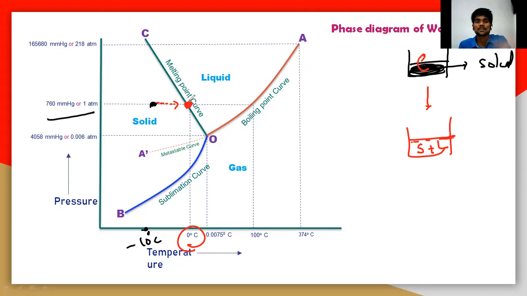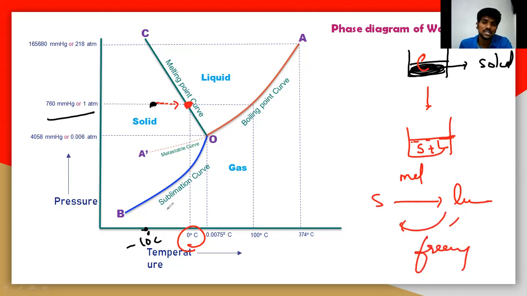Both are, the process is different, but the melting point is 0 degrees, or the freezing point is also different. Because the conversion of solid to liquid is called melting, and the conversion of liquid to solid is called freezing. So at this particular 0 degrees, it is the melting point curve, or you can call it the freezing point of water.